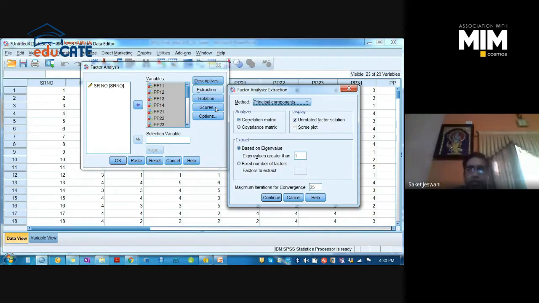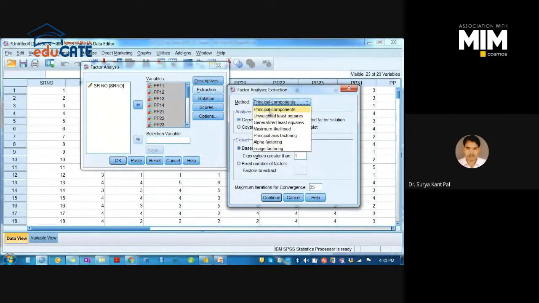In the Extraction tab, you will find 7 methods. The most common method we generally use is principal component analysis, right? Every extraction method has its own advantages and disadvantages.